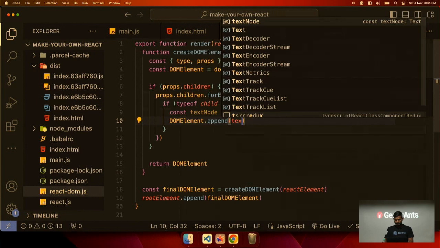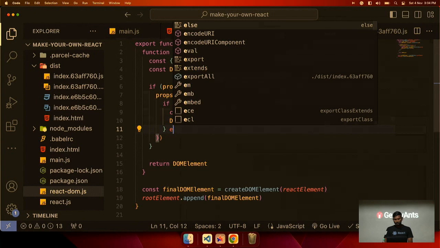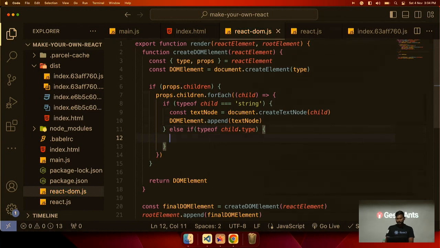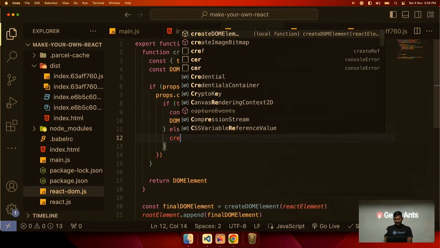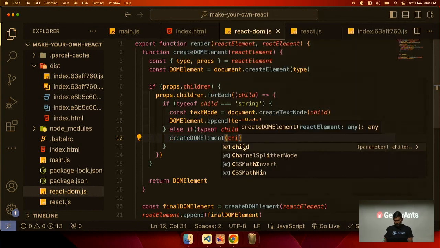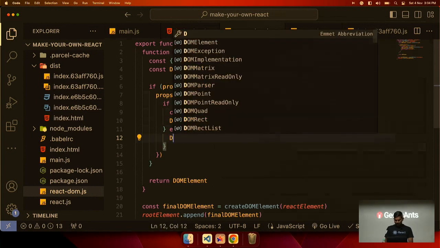And else if, we will add one more condition because a child can be a React element also. So else if typeof child dot type, the child itself can have a type property if it is a React element. So we will call createDOMElement and pass the child, and we will append the created element to our DOM element. Again, we will append it.